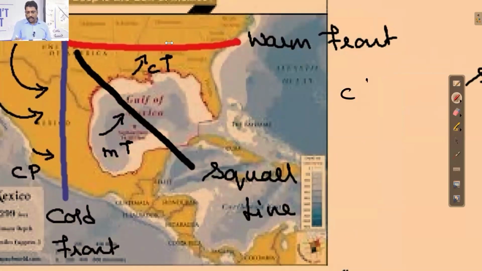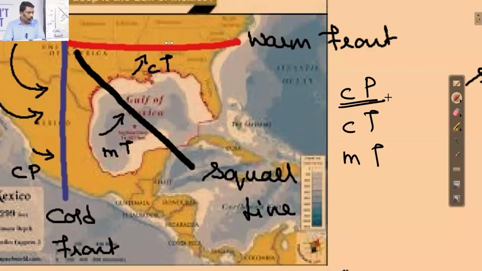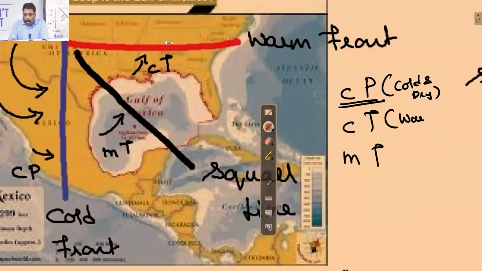One, I call them as what? CP, CT, MT. What is the CP? We have an idea. What is CP? Continental polar. Nothing but what? Cold and dry winds. What is CT? Continental tropical. They are warm and dry winds. What is MT? Maritime tropical. They are warm and wet winds.